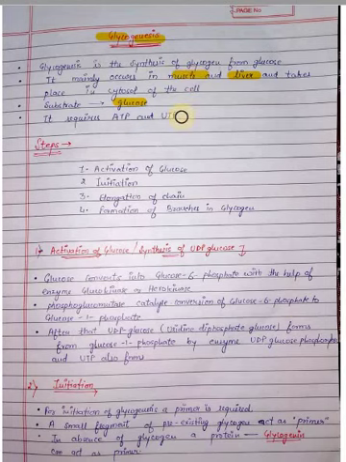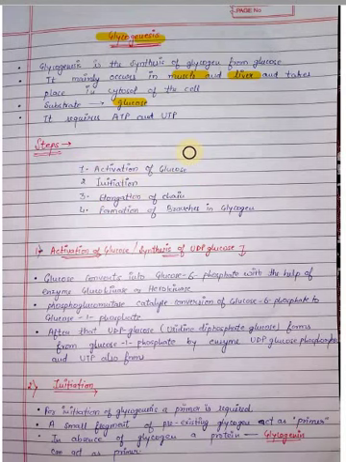It requires ATP and UTP. ATP is adenosine triphosphate, UTP is uridine 5-triphosphate. Next, these are the 4 steps used in synthesis of glycogen. First is activation of glucose, second initiation, third elongation of chain, and fourth is formation of branches in glycogen. In activation of glucose, UDP glucose formation takes place.